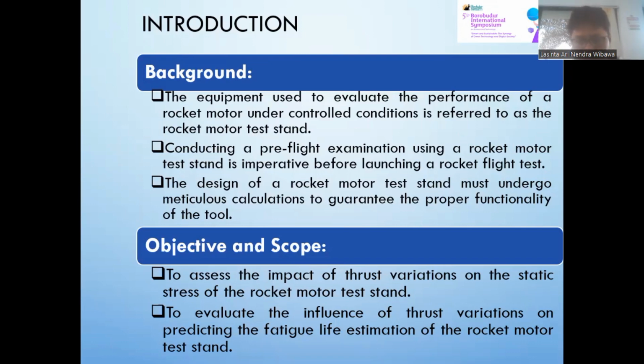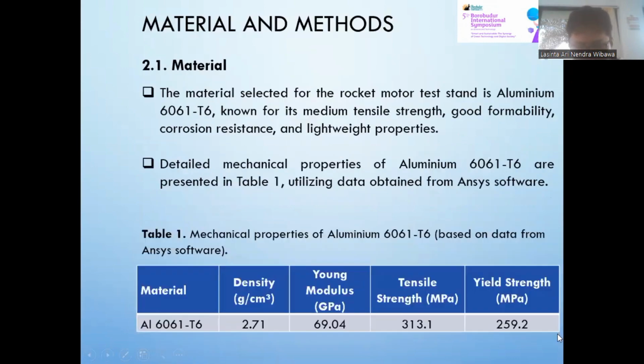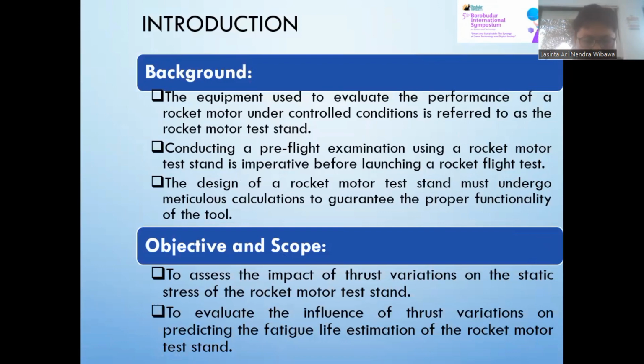Objective and scope. To assess the impact of thrust variation on the static stress of the rocket motor test stand. To evaluate the influence of thrust variation on predicting the fatigue life estimation of the rocket motor test stand.